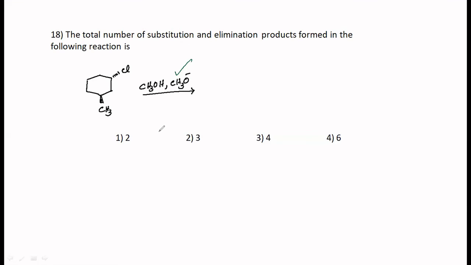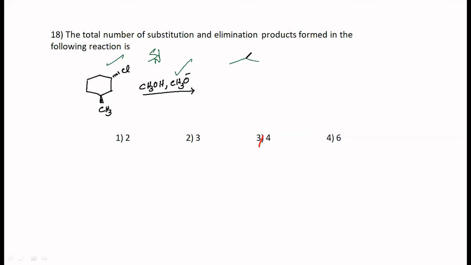So therefore, it can bring about both elimination and substitution. Because it is 2 degree, it can undergo SN1 and even SN2. In either case, you should be getting 2 isomers. One is retention in configuration, another one is inversion in configuration, isn't it?